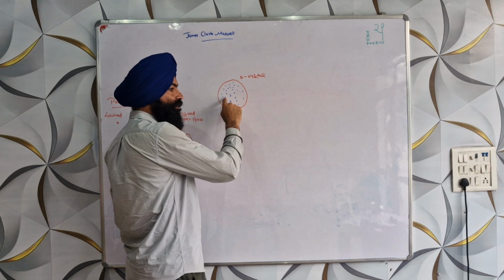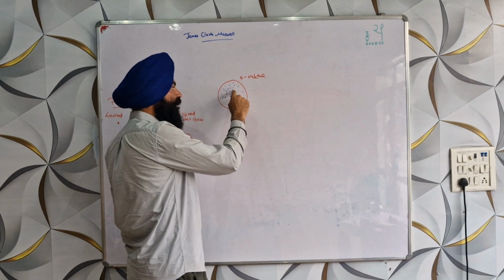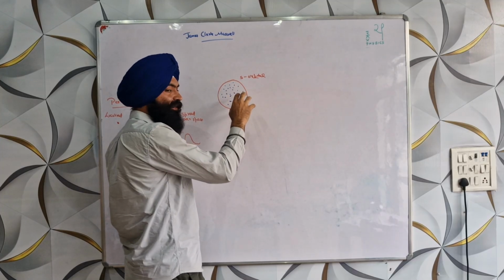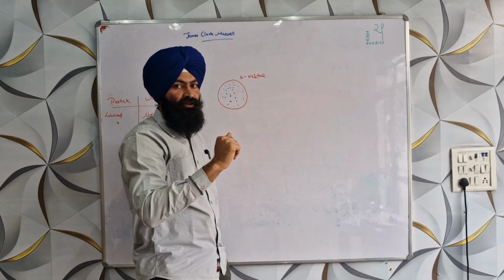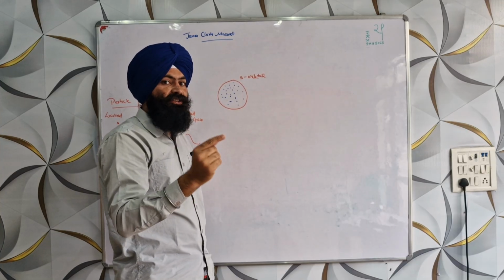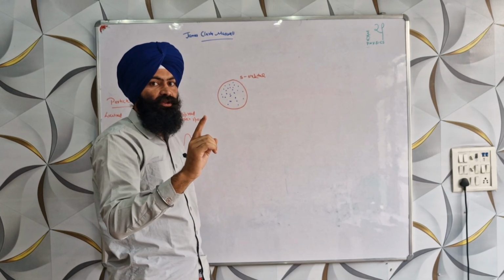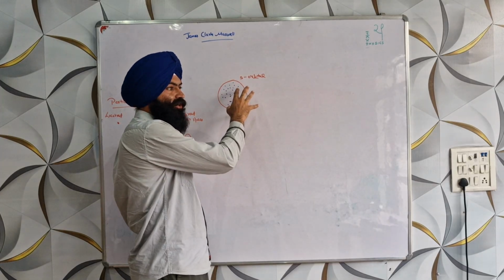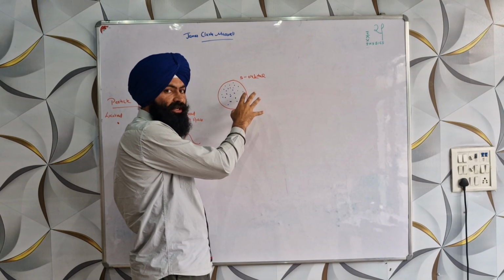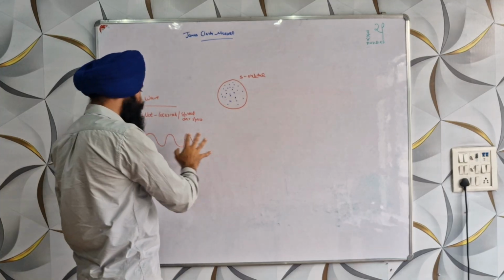Let me make it clear that I do not mean that at time equal to 9 a.m. it is here and at time 9:01 it is here. I do not mean that it is changing its position with time. It is not moving here and there. I mean that at the same instant of time it is everywhere. One electron. These are not many electrons, this is only one electron, and at the same instant of time it is spread everywhere, just like a wave.